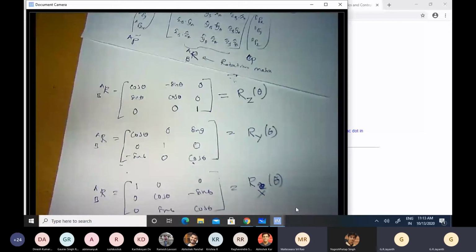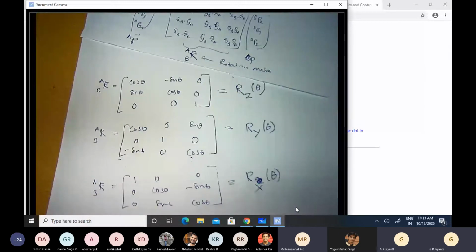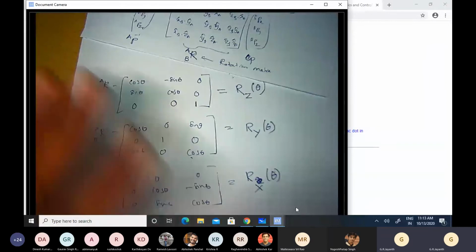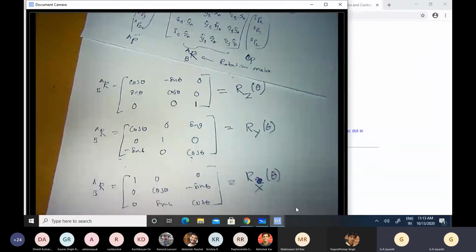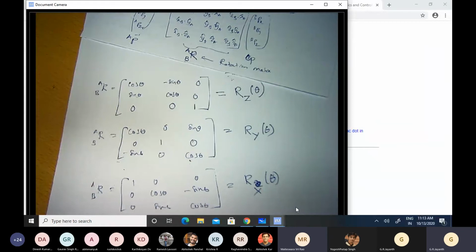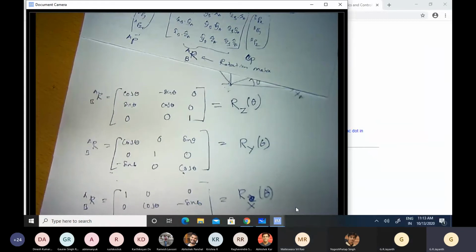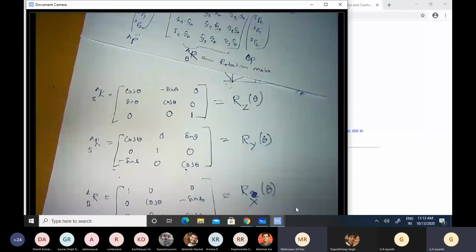Sir, those expressions are valid only if the origins of both frames are coincident. Not necessarily. Whether they are coincident or not is immaterial. The orientation of one coordinate frame with respect to another coordinate frame does not depend on the position difference of one with respect to another. If the origins are at an offset, the expressions should be the same. Yes, will be the same. Okay, thank you, sir.